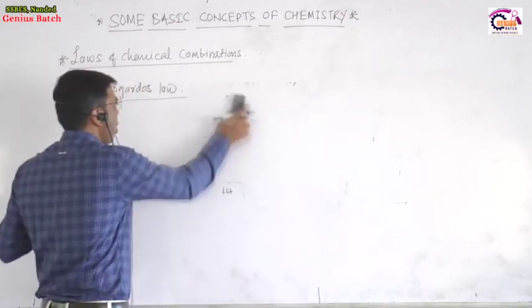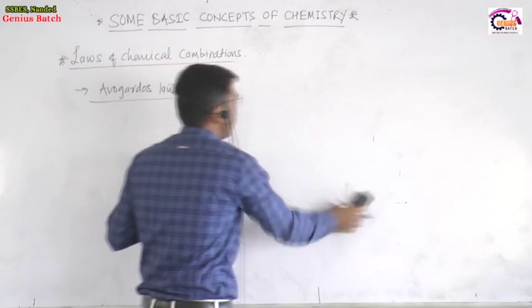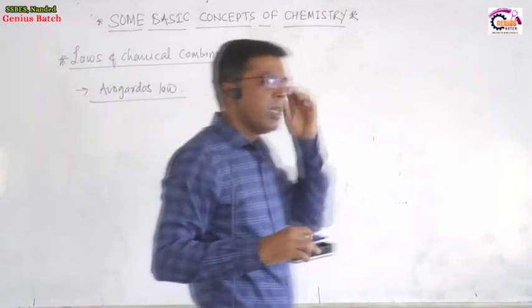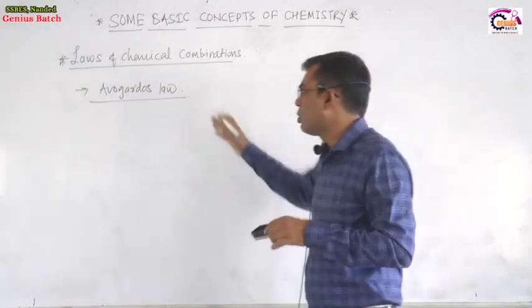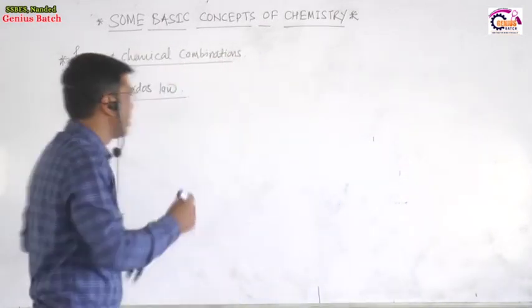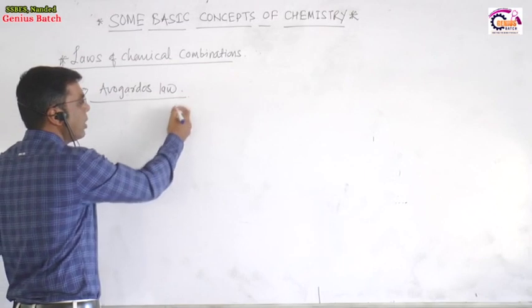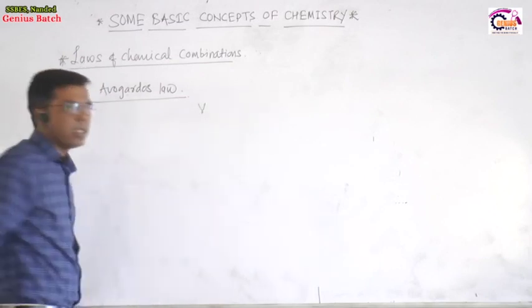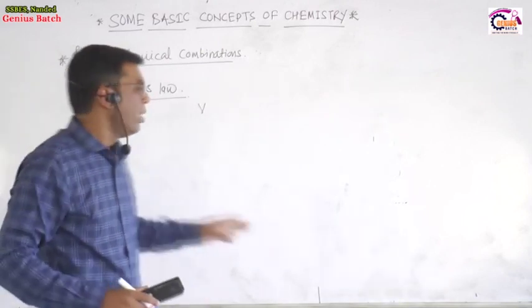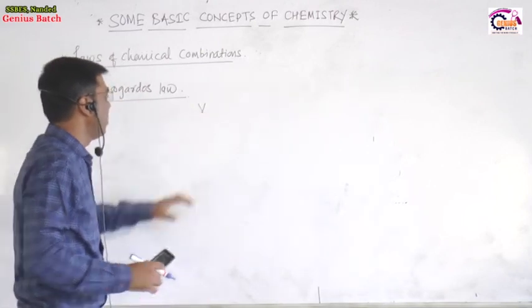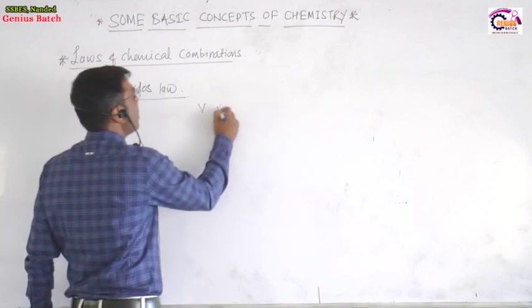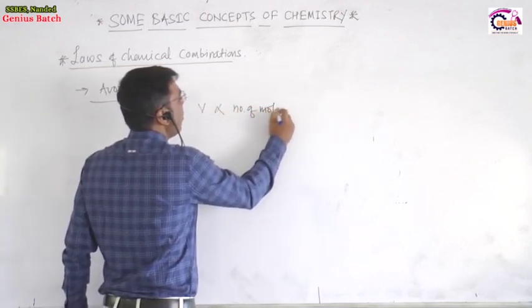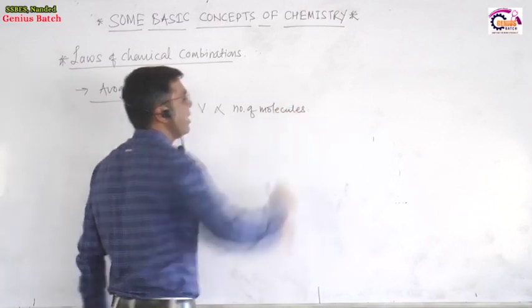That is called Avogadro's law. This is also called Avogadro's hypothesis. It can also be stated as: under similar conditions of temperature and pressure, the volume of a gas is directly proportional to the number of molecules present in the gas.